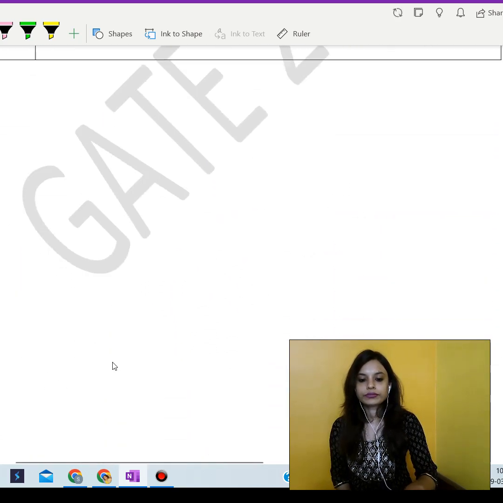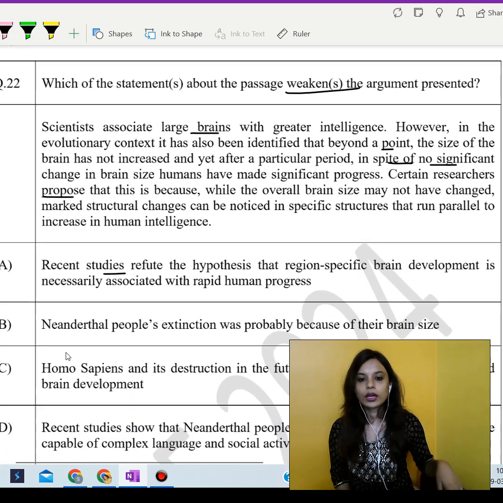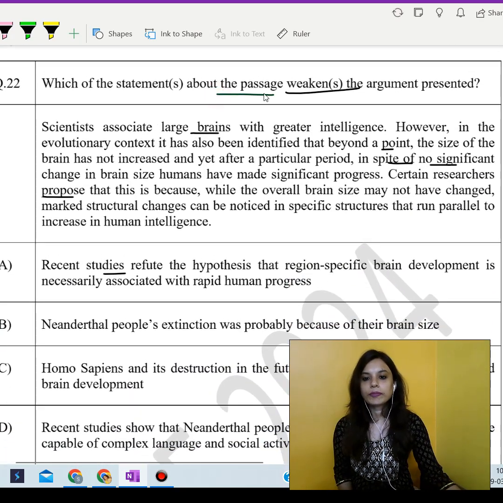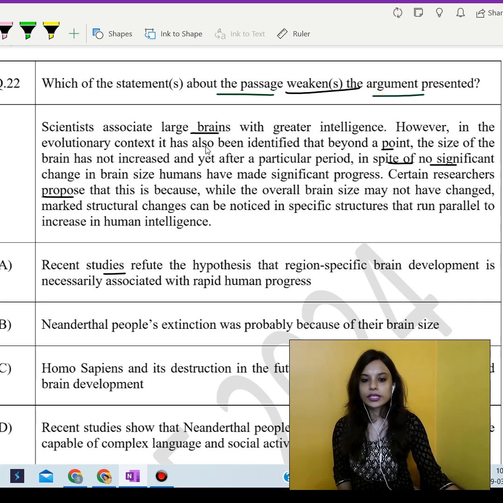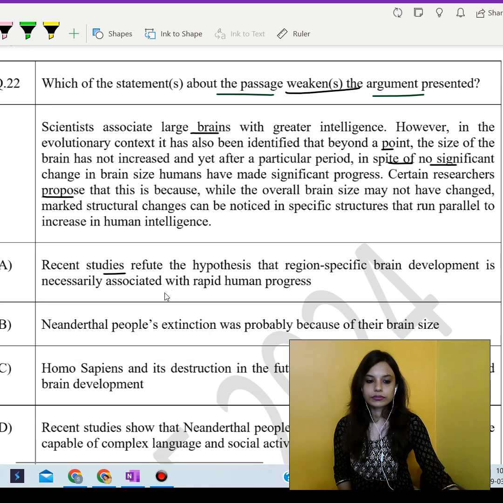Okay. Next. Which of the statements about the passage weakens the argument presented? Weakens the argument. The scientists associate the large brains with greater intelligence.